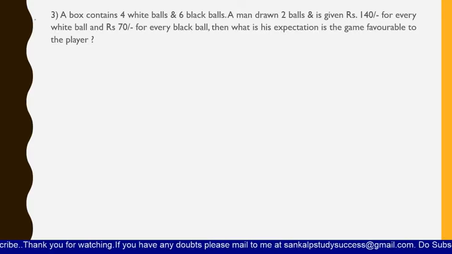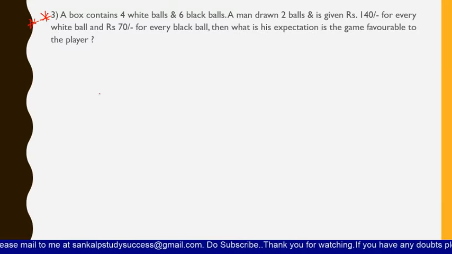So now let us see the third question which is given here. This is the most important question and you have to try to solve it also. A box contains 4 white balls and 6 black balls, and a man draws 2 balls and is given rupees 140 for a white ball and 70 rupees for every black ball. Then what is his expectation in the game favorable to the player?